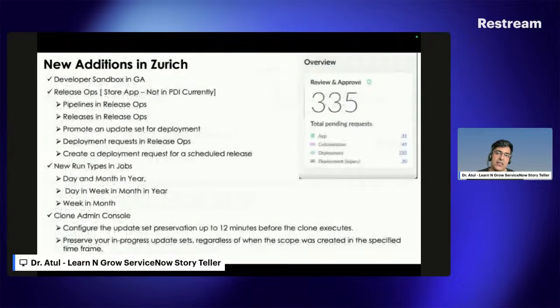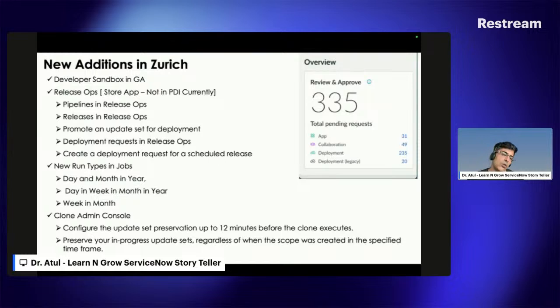Now the next part, which is called the developer sandbox. Developer sandbox is definitely not available in the PDI, but it was announced in the Tech Now 100 episode that it will be available in Zurich. Journal availability, as per the documents, is somewhere around September or Q4. Not sure, the dates have not been announced as of now.